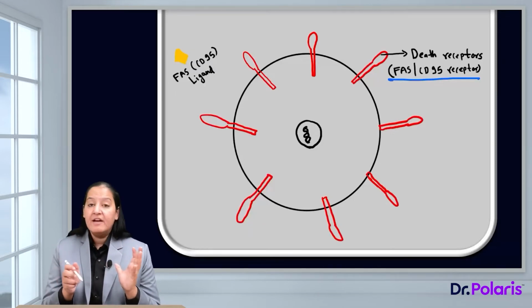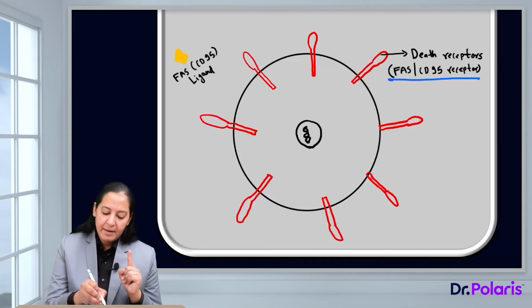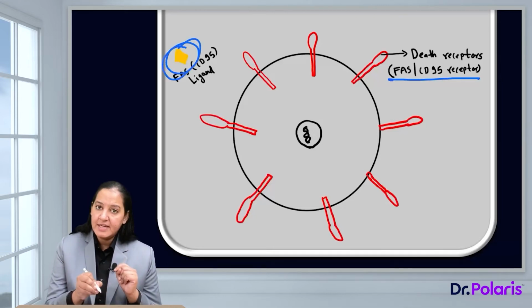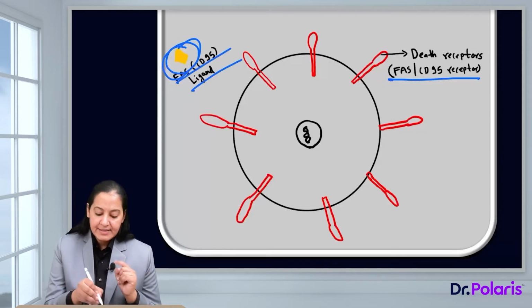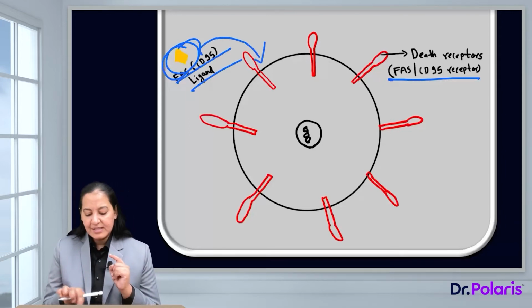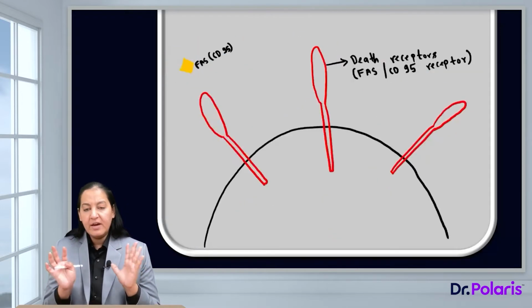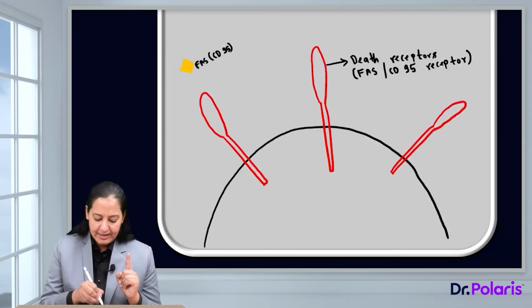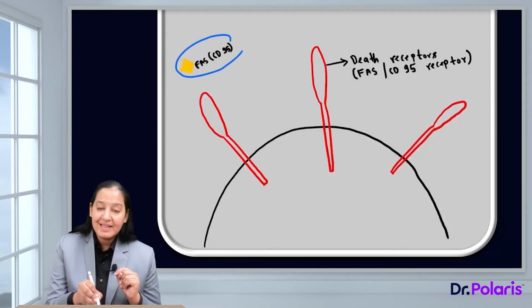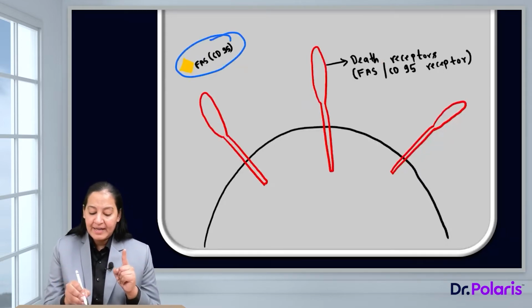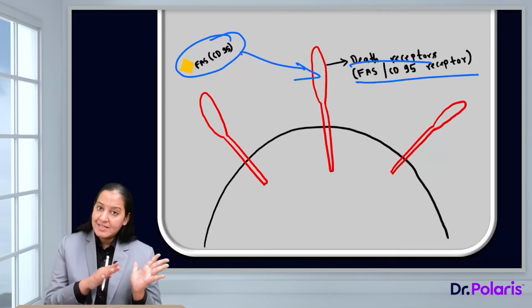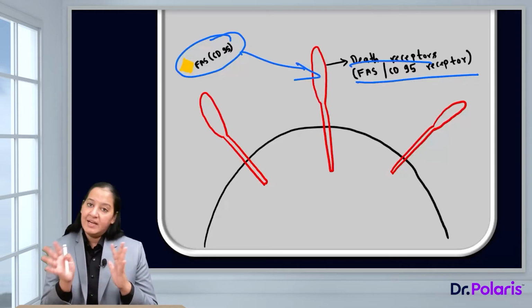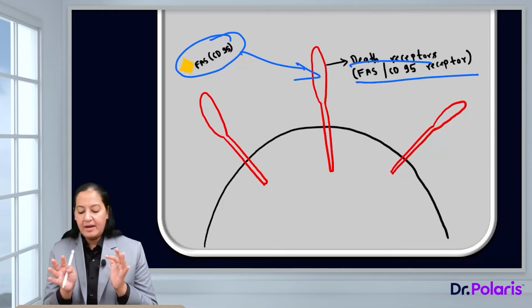Now, when the cell gets a signal, the signal is coming in the form of the ligand. Can you appreciate a ligand here? The ligand is FAS ligand, that is CD95 ligand. When this ligand is coming and binding, let me zoom in on this portion. So here in this sketch diagram, you can see the death receptors and you can see here the FAS ligand. When the ligand is coming and binding with the death receptor, that is the CD95 receptor, the FAS ligand is coming and binding with the FAS receptor. CD95 ligand is coming and binding with the CD95 receptor.